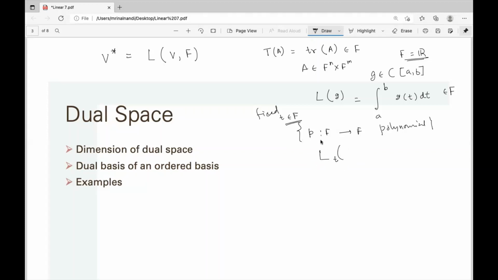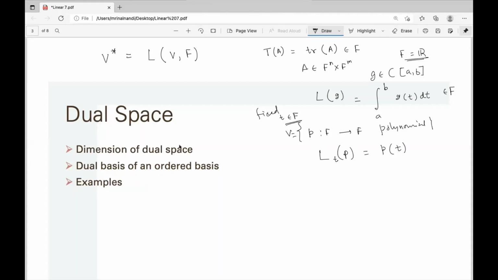It will take input from the vector space, so the element of the vector space is a polynomial now. Take any P and give output P(t), because P is a polynomial and P(t) is a scalar. And you can easily check this is a linear function, because if P is replaced by P plus Q, then P plus Q applied at t is P(t) plus Q(t). So these are very important linear functionals.